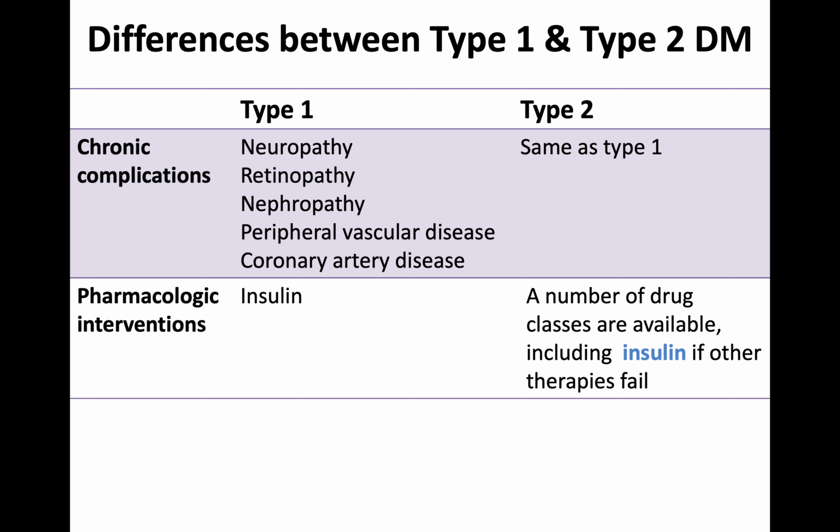And in type 2, various drugs are used, and in some cases nowadays insulin is also given. Apart from insulin, there are many other drugs collectively called oral hypoglycemics. But now we have exenatide. It's a newer drug which is not insulin but an incretin analog, given parenterally, not orally.